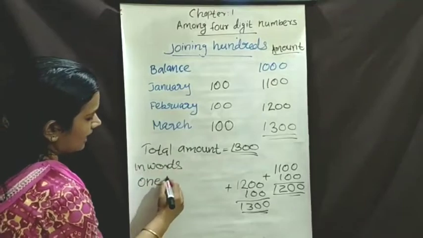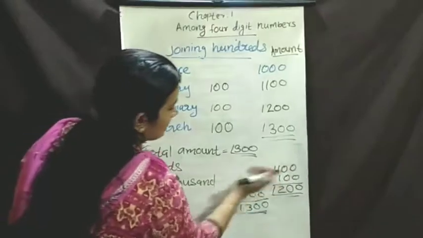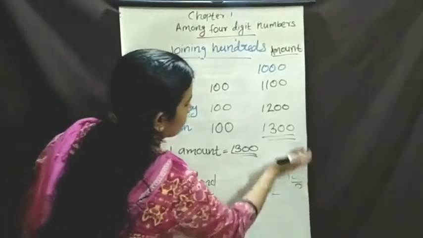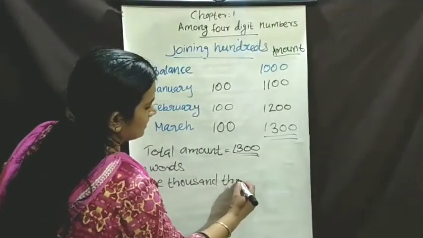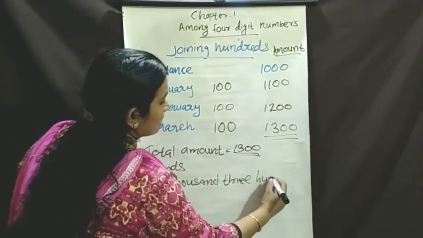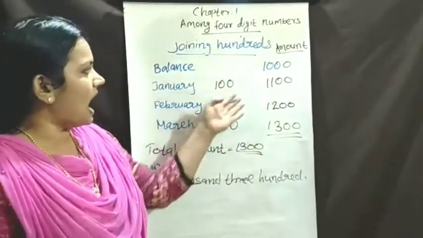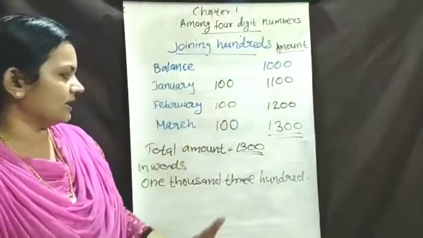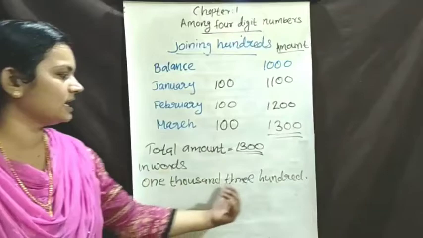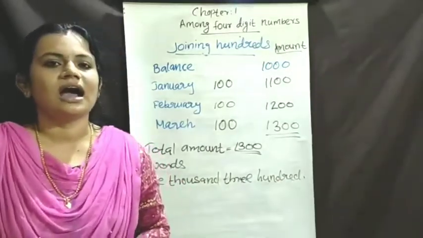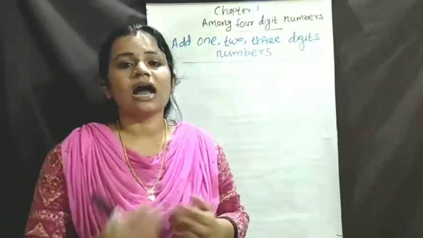1300. One thousand 1000. Then what? Then 1300. In words you are right. Got it all? Then add thousands plus 100. Then we got 1300. Write in words 1300. Understood all of you? Now we are discussing joining hundreds.